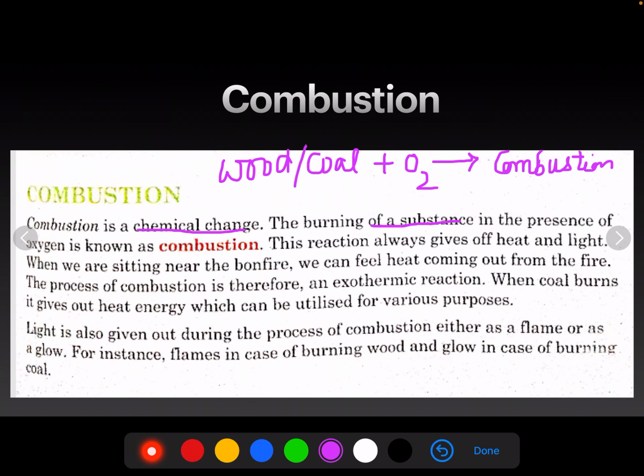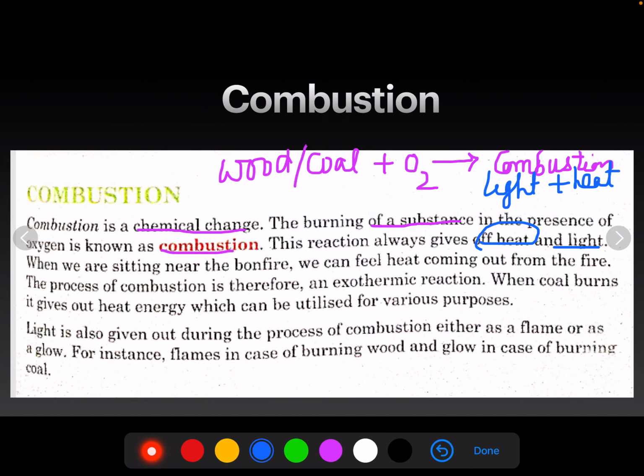Okay, and whenever we are burning anything, whenever we are burning the wood or the coal or petrol or diesel, it will produce heat and light energy. Okay, what will it produce? It will produce heat and light energy. So it is basically a combustion reaction, and this will release, you can say, two energies. One is light, and along with this, heat energy is also produced.